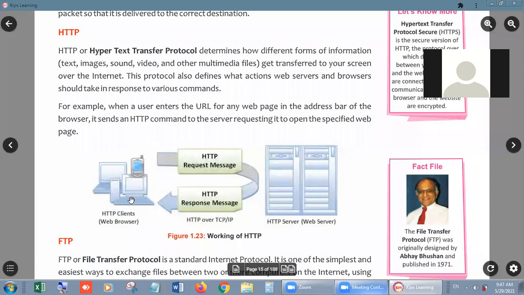It is also by HTTP, because this is the basic job of HTTP, hypertext transfer protocol, that whenever you demand any web content or any website to open, or any hyperlink you want to open on the internet, then HTTP will come into action and it will take your request to the server, and after that it will answer you.